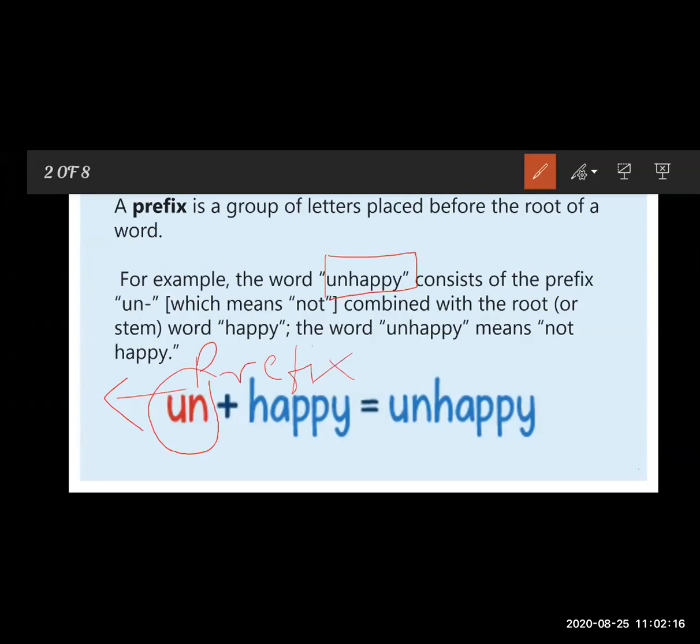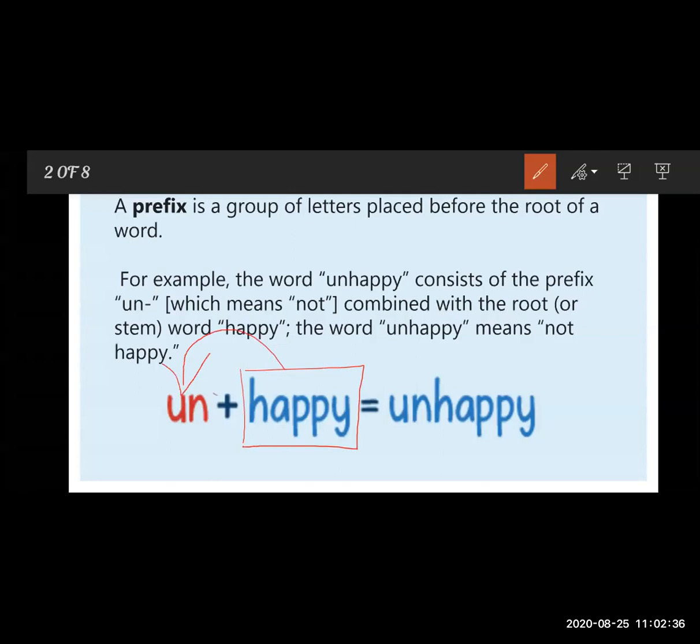By adding the un prefix, we form a new word here. Which is the base word? Happy is the base word, and we added un as a prefix, and we form a new word, that is unhappy.